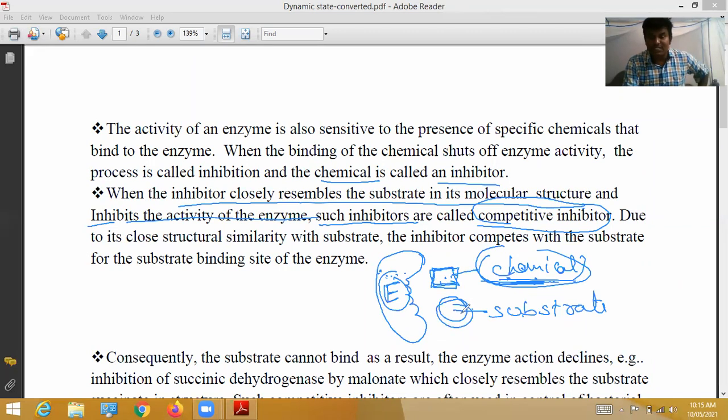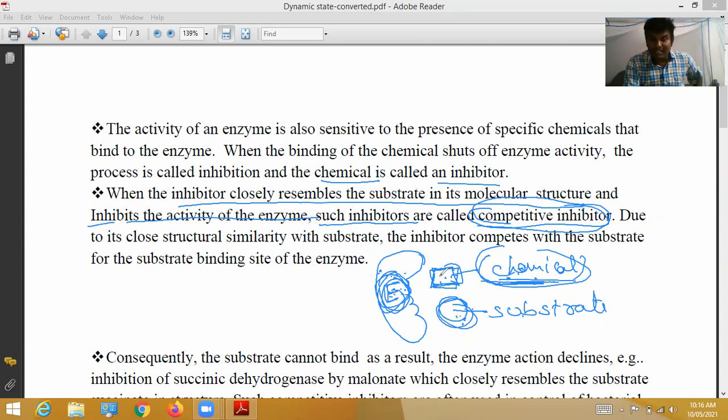In such cases, it stops the substrate from binding with the enzyme, and the chemical binds with the enzyme and stops the enzyme function. Such chemicals are called competitive inhibitors. This chemical competes with the substrate to bind with the enzyme, and stops the binding of the substrate with the enzyme.